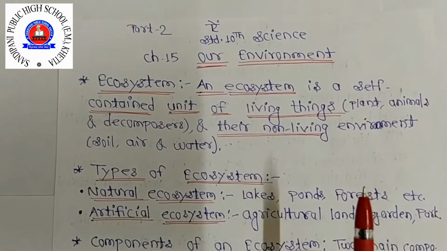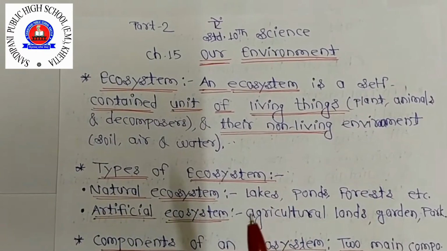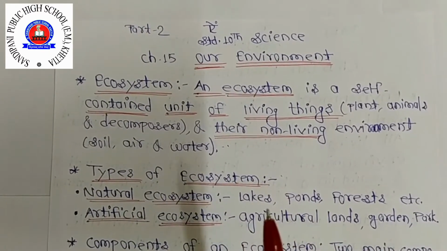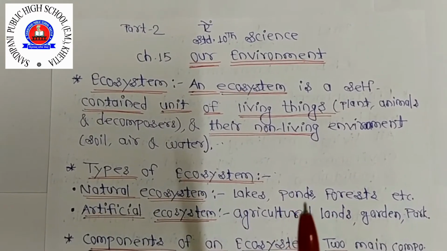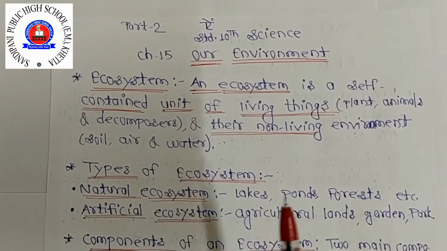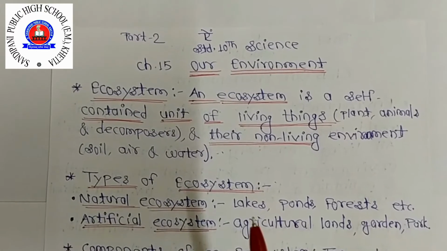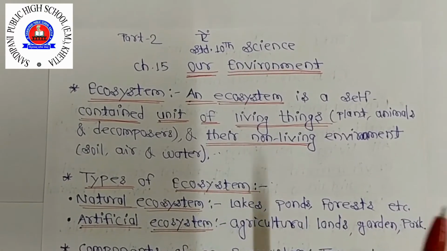The various communities of living organisms, called biotic communities, like plants and animals, along with the soil, air and water of that region, form a self-sustaining functional unit of the living world.